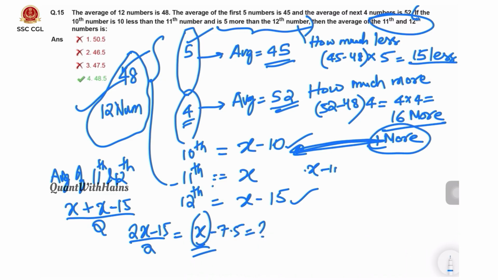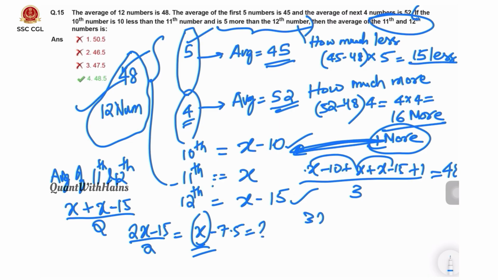That means x minus 10 plus x minus 15 plus 1, by 3, the average is 48. So x plus x plus x, 3x, minus 10 minus 15, minus 25, plus 1, minus 24, by 3. That means x minus 8 is 48.